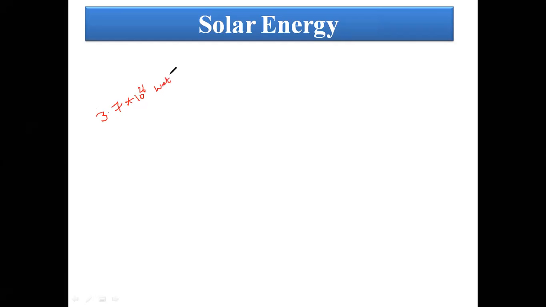Much power is available in space. Due to solar radiation, the sun releases 3.7 × 10^26 watts, but only 1.7 × 10^17 watts reaches the earth's surface. The remaining power is lost in the atmosphere due to diffuse radiation and then global radiation.